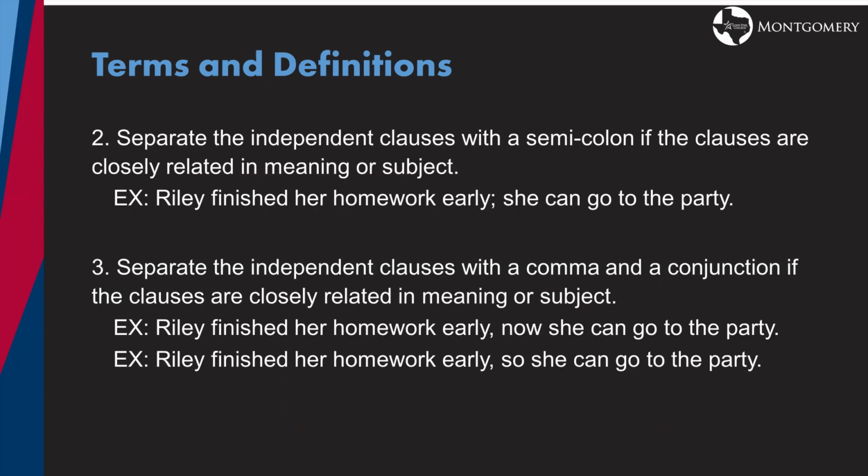The second way is to separate the independent clauses with a semicolon if the clauses are closely related in meaning or subject. Riley finished her homework early; she can go to the party. The last way is to separate the independent clauses with a comma and a conjunction if the clauses are closely related in meaning or subject. We have 2 examples. Riley finished her homework early, and now she can go to the party. Riley finished her homework early, so she can go to the party.